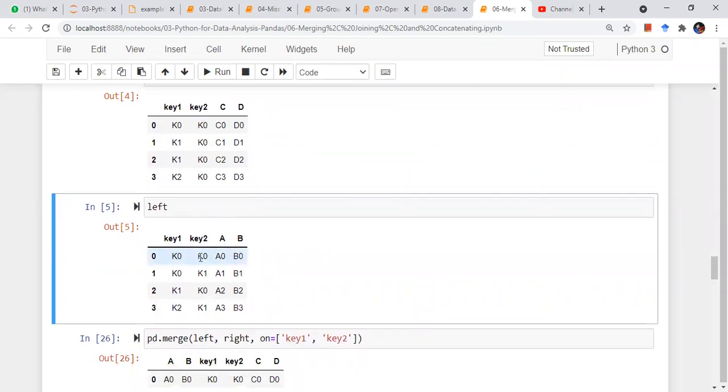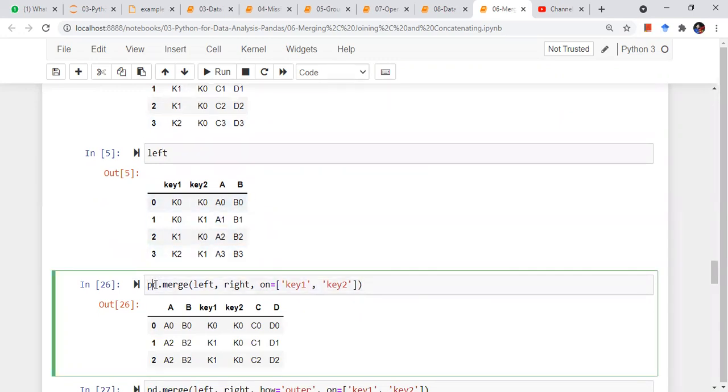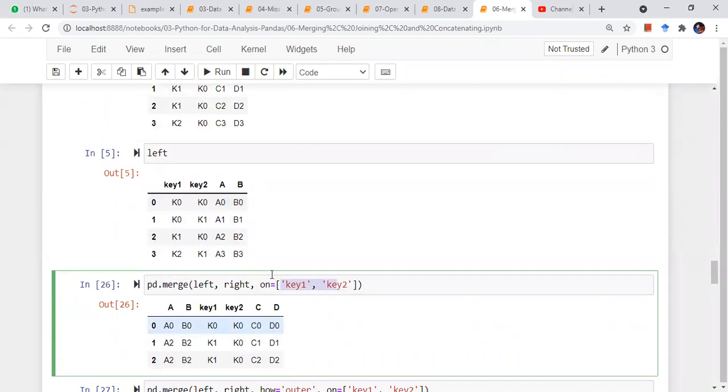Here key 2 is K0, K1, K0, K1, right? So there is a disparity or a mismatch in the key values. Now it will become more clear, I guess. So I want to merge, pd.merge left and right, on these two columns. By default, it is giving me 3 rows only.